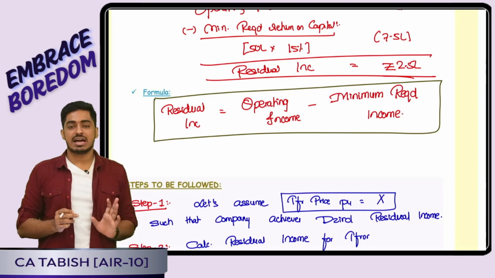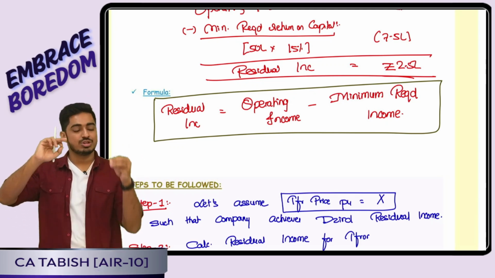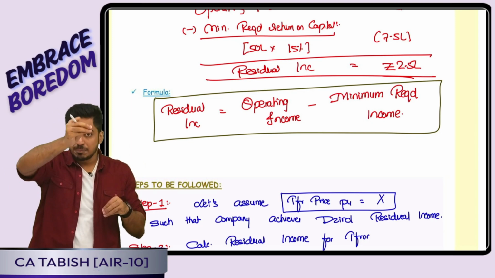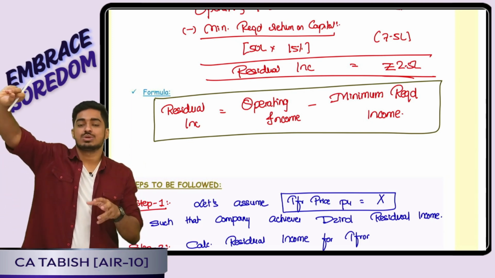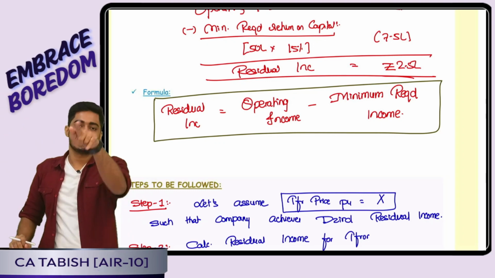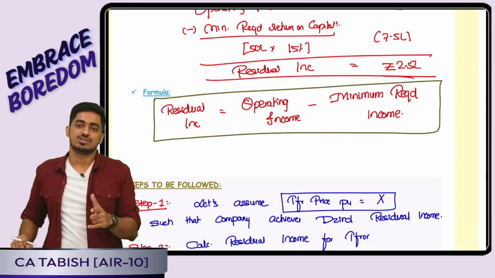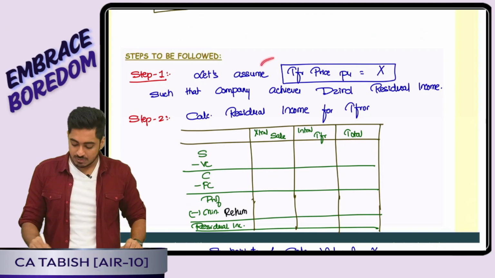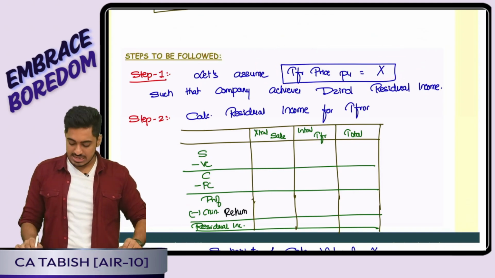Now the question will ask me that, boss, I am selling some units outside. Some units I am transferring internally. At what price I should make internal transfer so that I achieve a desired residual income? That means internal transfer price I don't know. What will I assume? I will assume transfer price as X. So accordingly, step number 1, we will assume transfer price per unit is X.